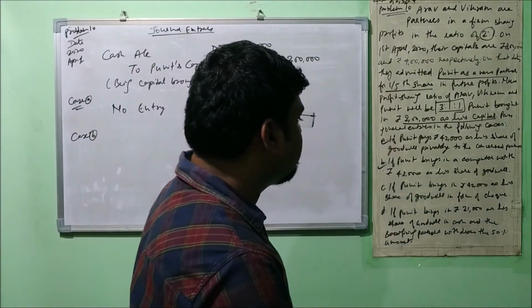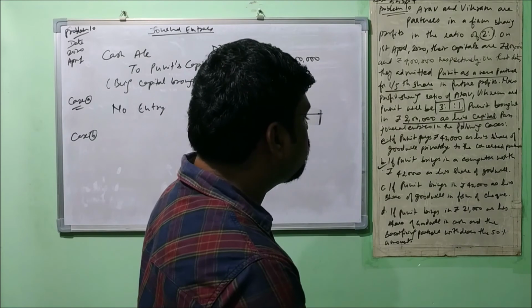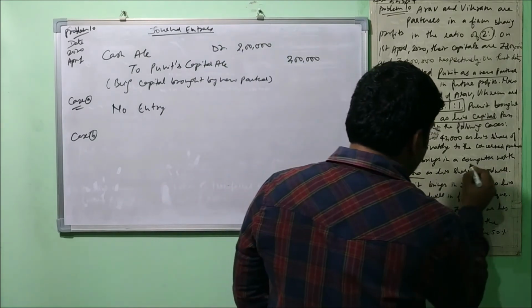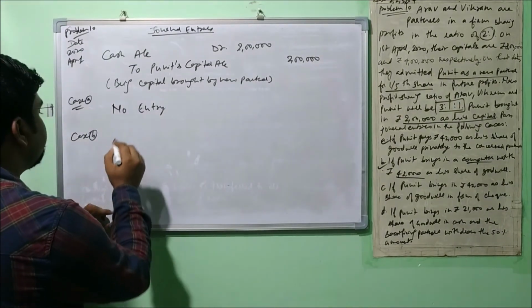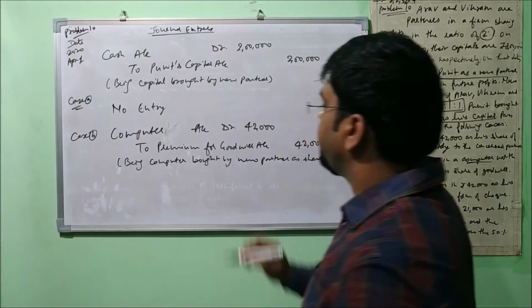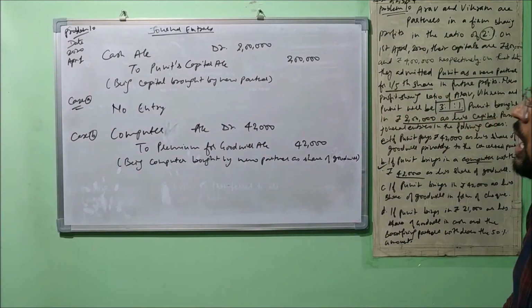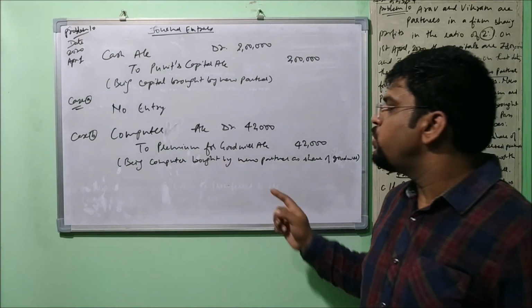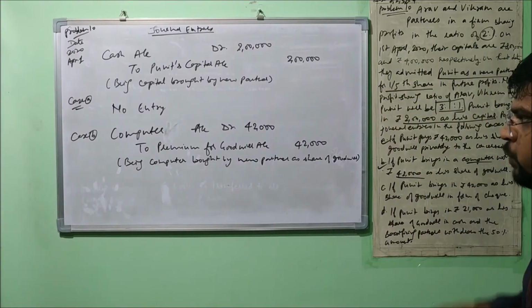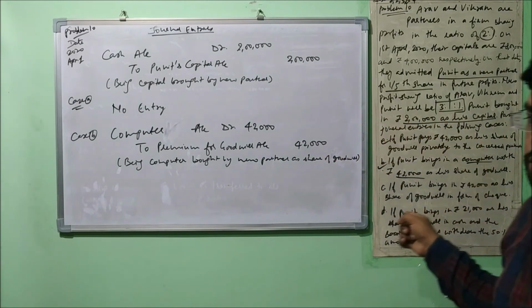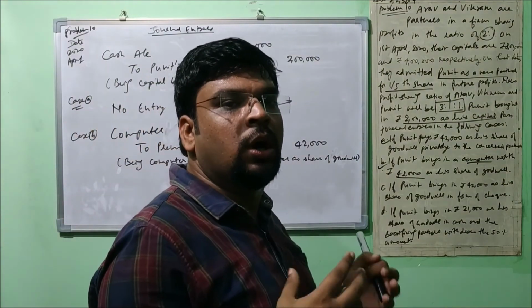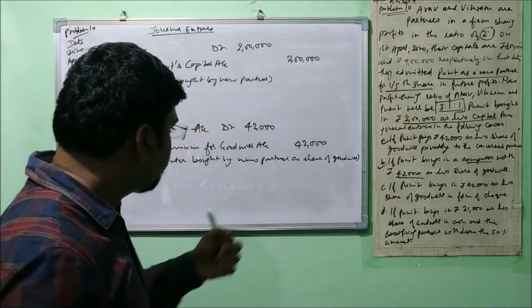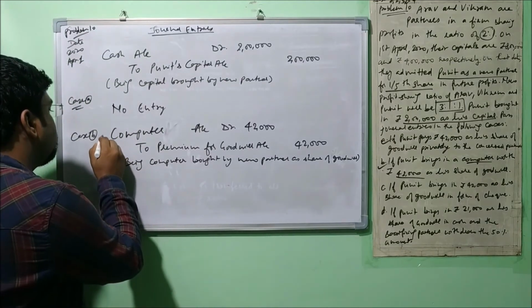Now let's talk about the second case. If Puneet brings in a computer worth rupees 42,000 as his share of goodwill. He brings a computer, and a computer is an asset, so the second case will be applied here. The asset comes into the business, and the entry will be: Computer account debit 42,000 to premium for goodwill account 42,000, being computer brought by new partner as share of goodwill. We are considering the full amount because no further information is given in the question, so we consider that the full amount of goodwill he has brought through the computer. I told you that there will be two entries, so one entry we have passed.